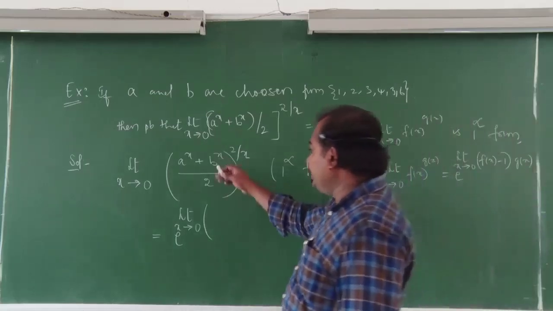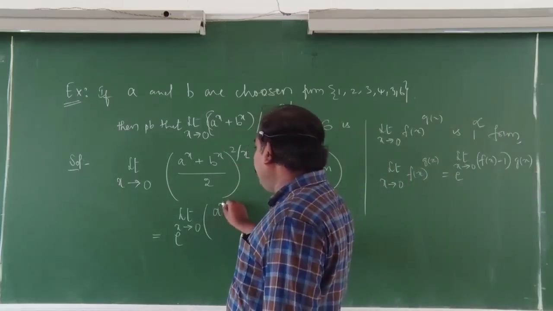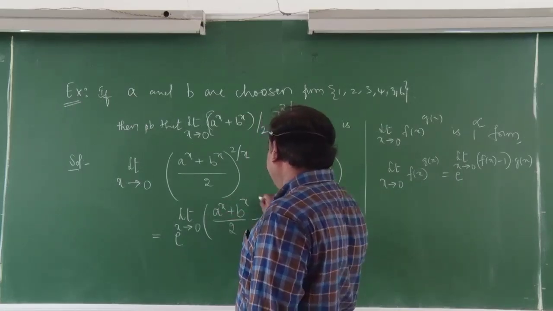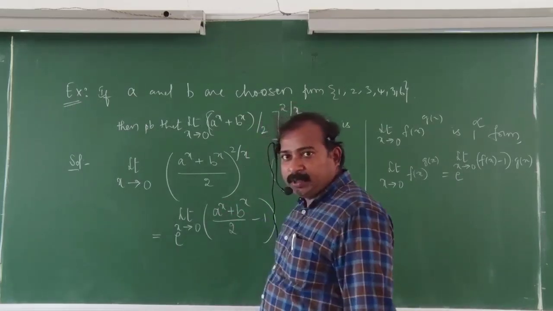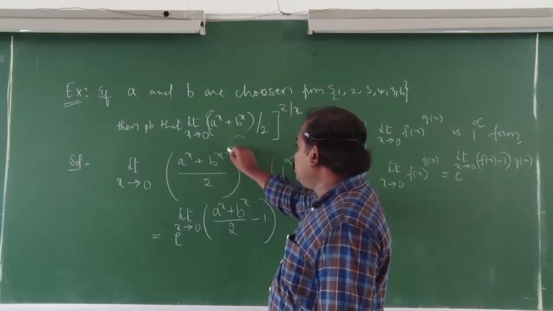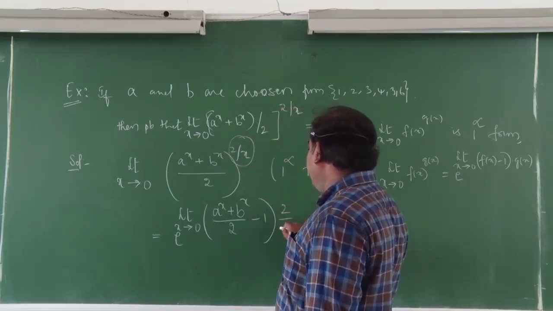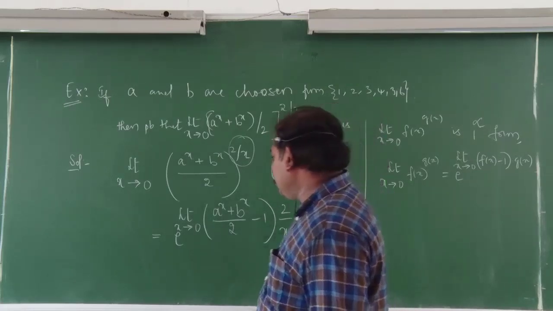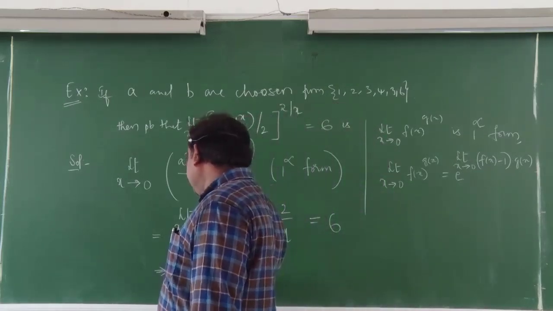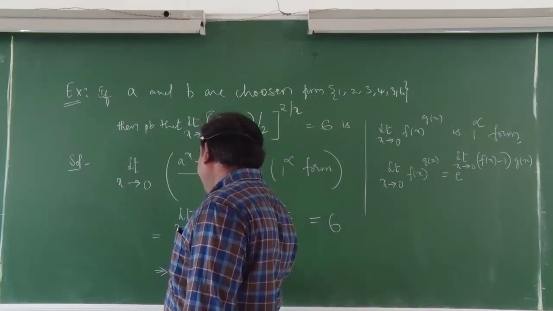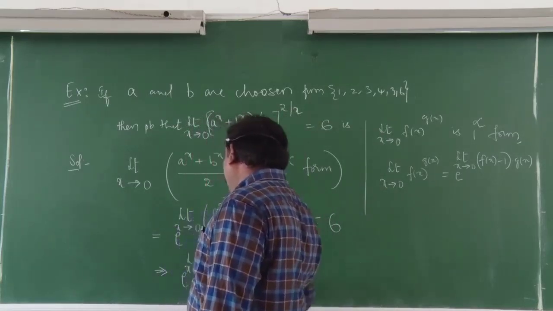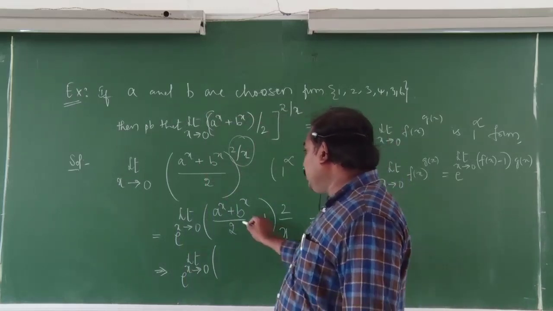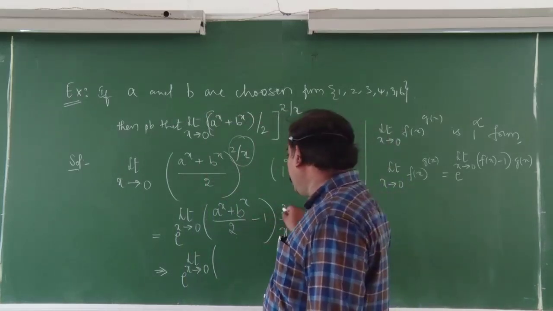So here you can write the total value as (A power x plus B power x by 2 minus 1) into g of x. What is the g of x value? 2 by x. Already this value they given as 6. So simplify this value, which implies e power limit x tending to 0. The LCM is 2, the 2 gets cancelled.